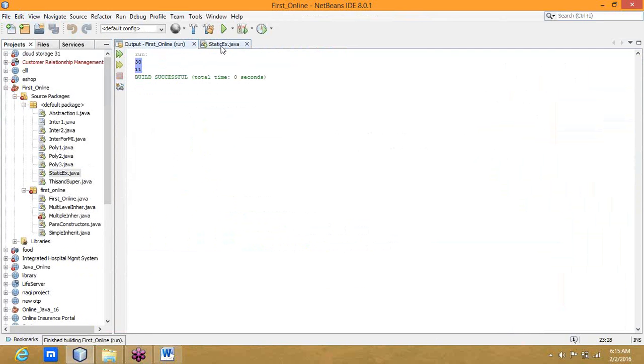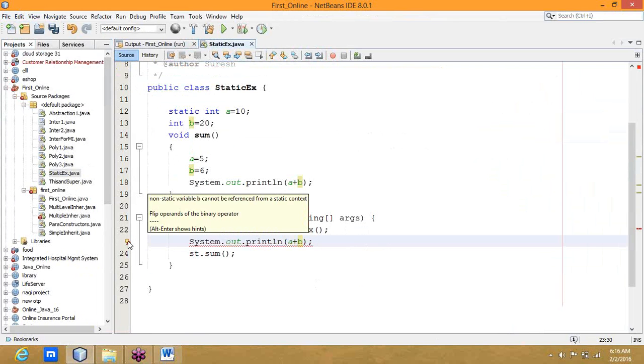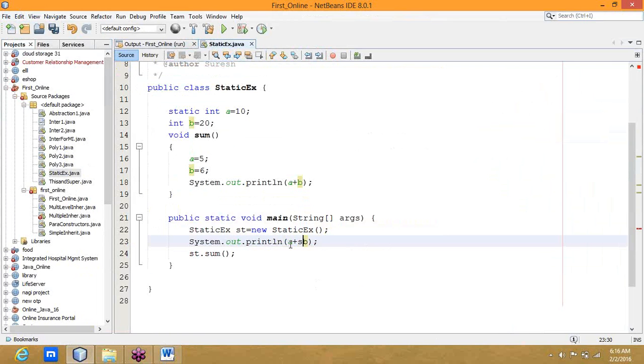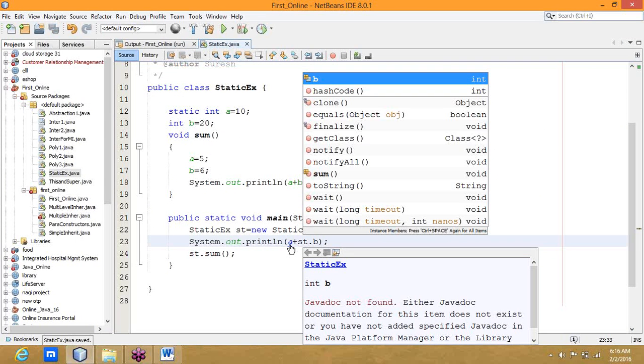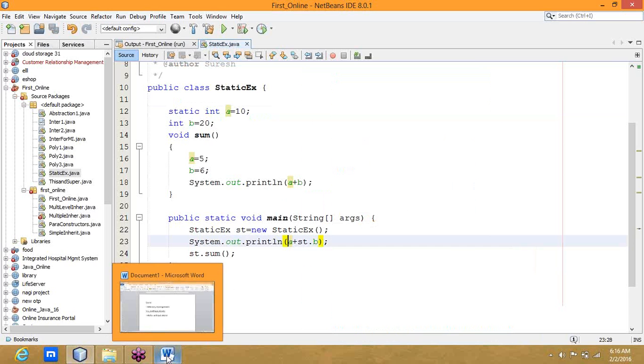Yeah. Did I get the output or not? For B, I think we cannot. A is a static variable. That's why even without using an object, I am making use of the variable content. I am able to load it. Okay, what is happening? Why do we need an object at all?